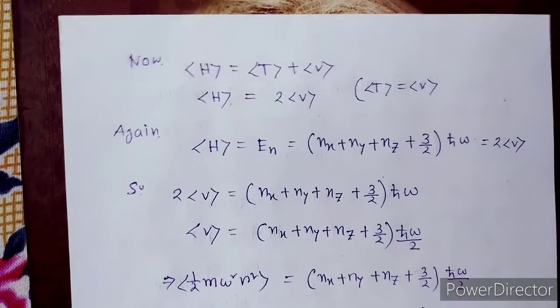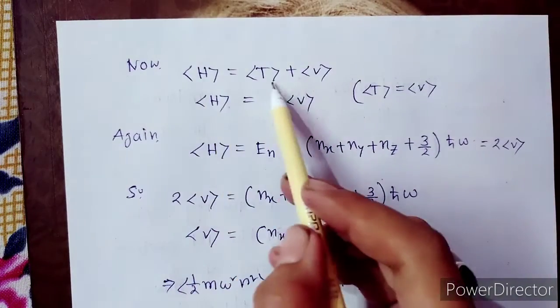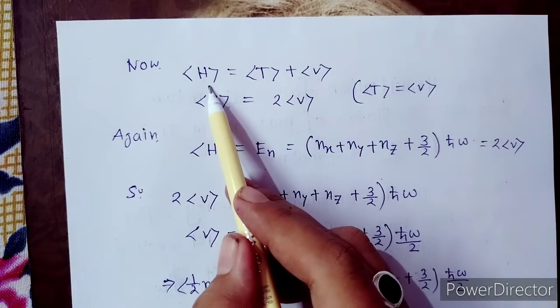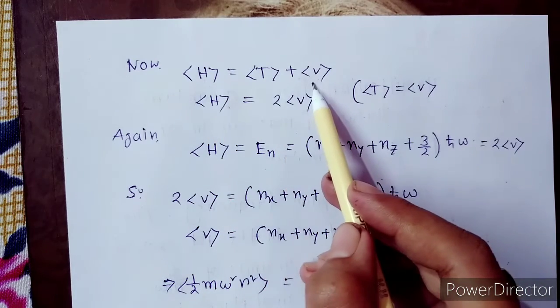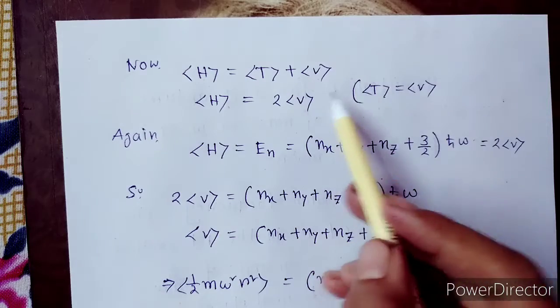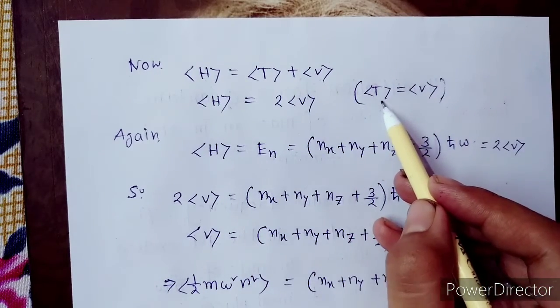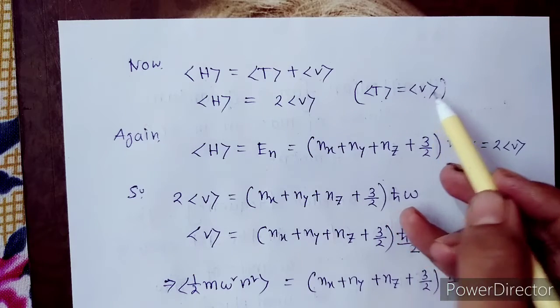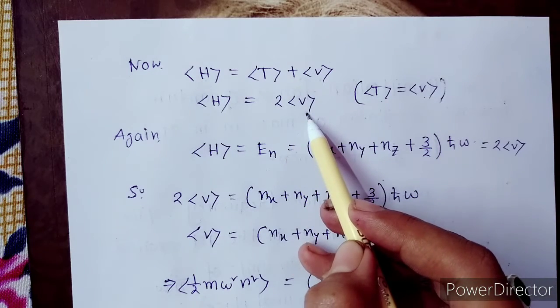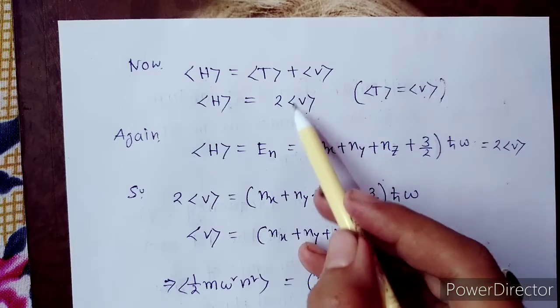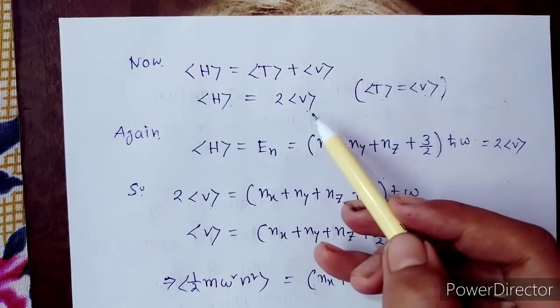Now we know the total Hamiltonian H equals T plus V. So H average equals T average plus V average. Now we recently proved that T average equals V average. So we can write it as 2 into V average, so 2 into potential energy average.